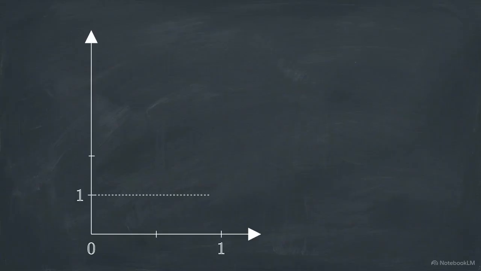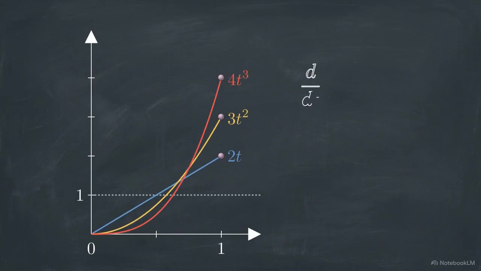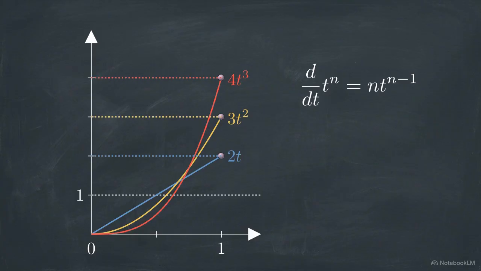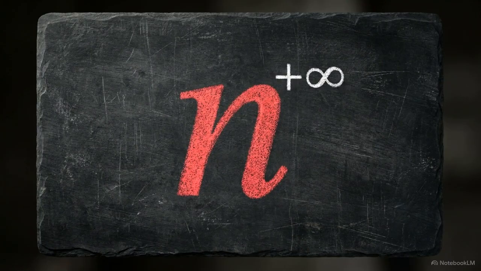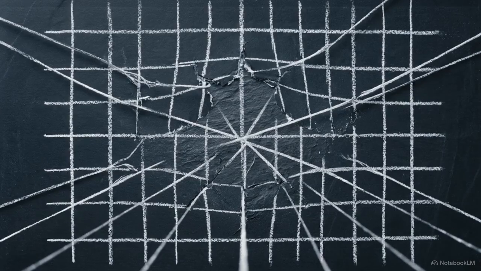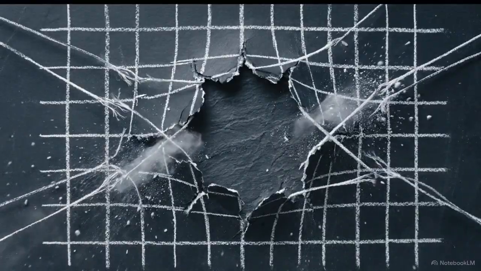Now we apply the linear differentiation operator. The derivative of t to the n is n times t to the n minus 1. The maximum value of this new output occurs at t equals 1. Plugging that in shows that the peak height, the output norm, is now exactly n. To find the stretch factor, we divide that output of n by our input of 1. This is the trap. As we choose higher powers of n, the stretch factor increases without limit. This proves that a perfectly linear operator can completely tear apart an infinite dimensional space.